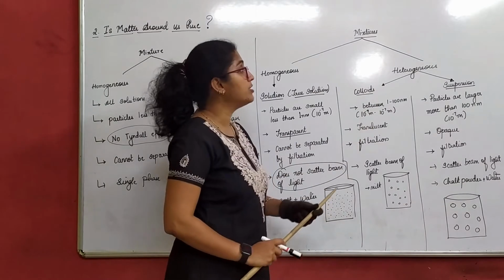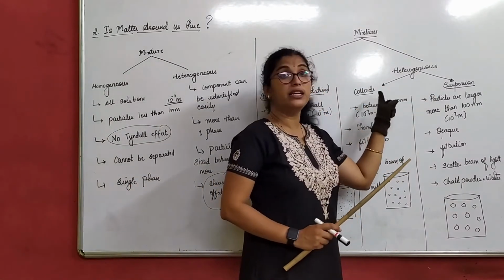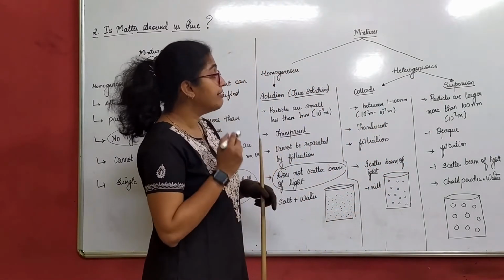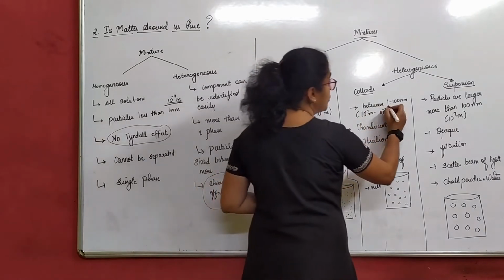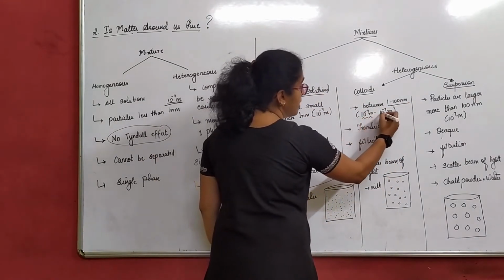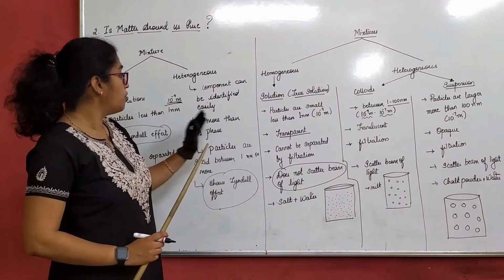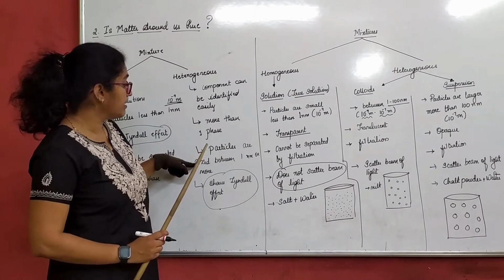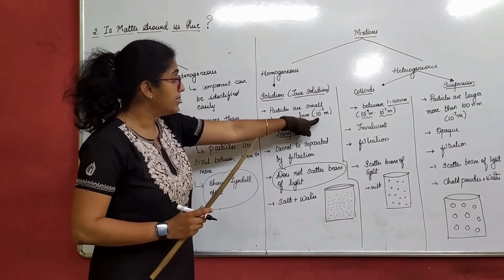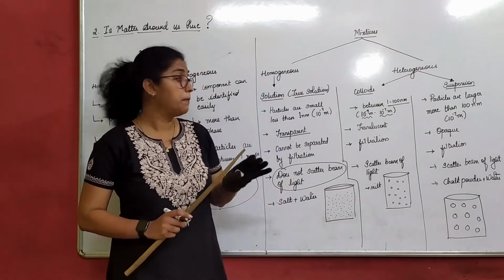Next we'll move to heterogeneous mixture. Under heterogeneous we have colloids or colloidal solution and suspension. Now colloidal solutions range between 1 to 100 nanometer, that is, somewhere between 10 raised to minus 9 and 10 raised to minus 7 meter. That means the particles are sized between 1 nanometer and more. This is the size of the particle.